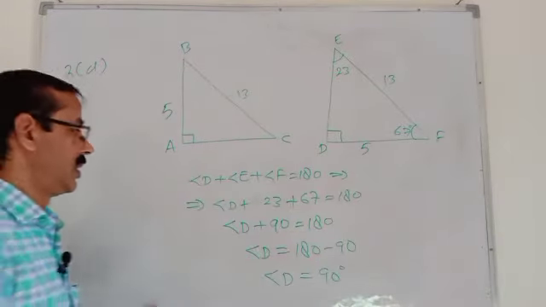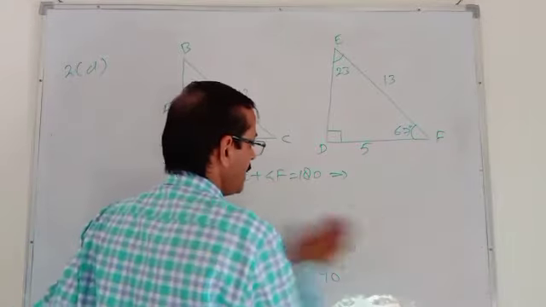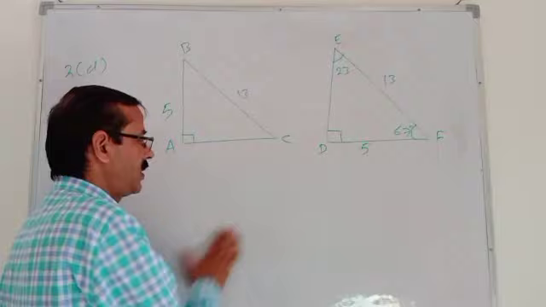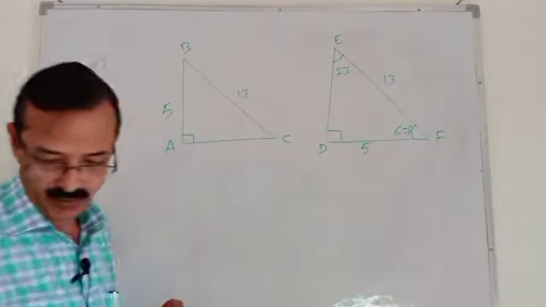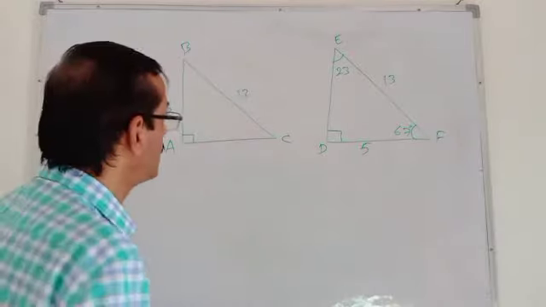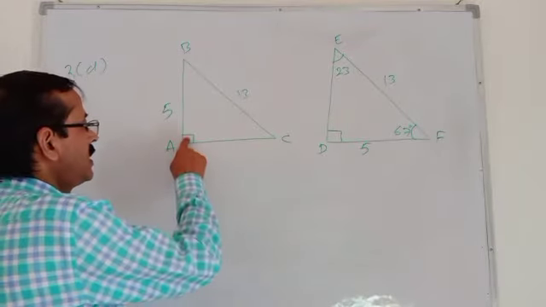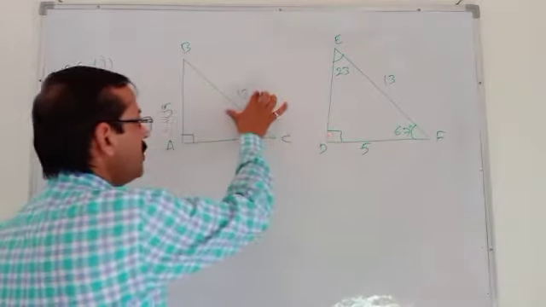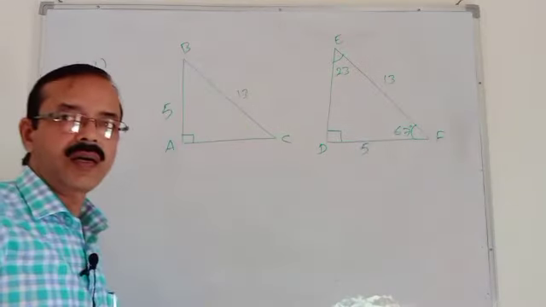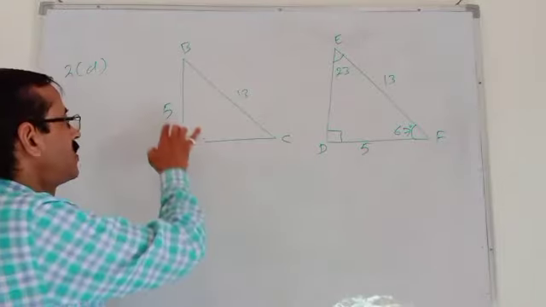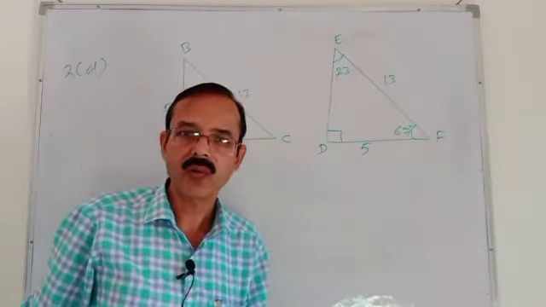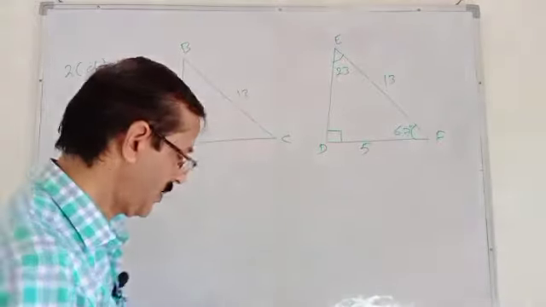Yes. Now if this is a right angle triangle, let's see whether both are congruent or not. If you check, this is 90, this is 90. The hypotenuse should be equal, and any one of the remaining two sides should be equal. Five is coming equal. So we can say both triangles are congruent by RHS, right angle hypotenuse side.